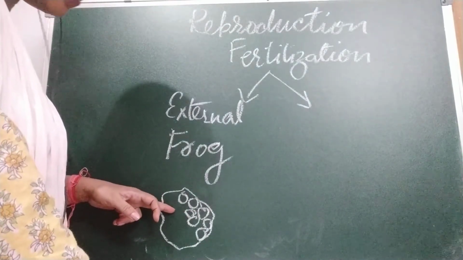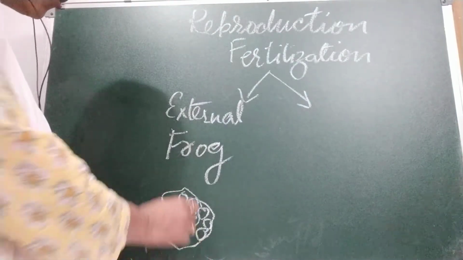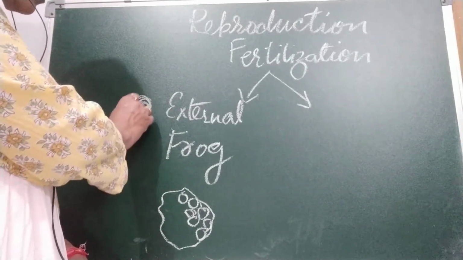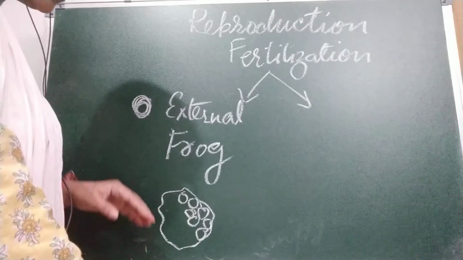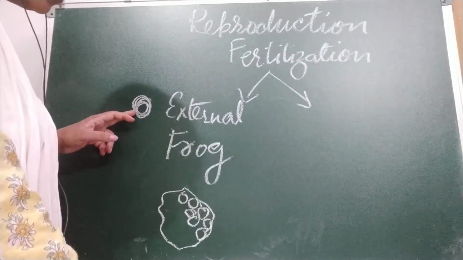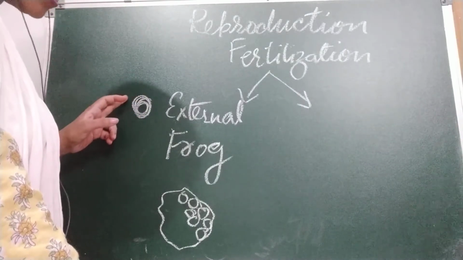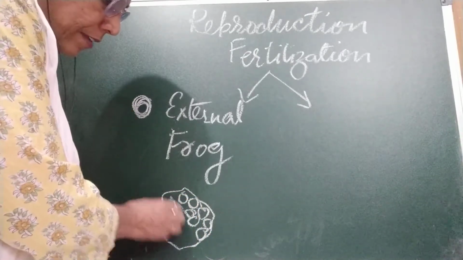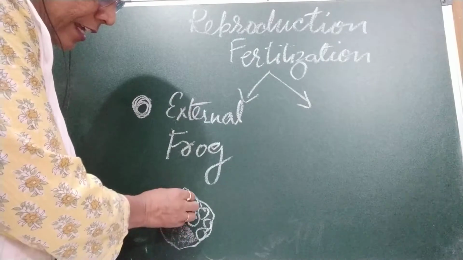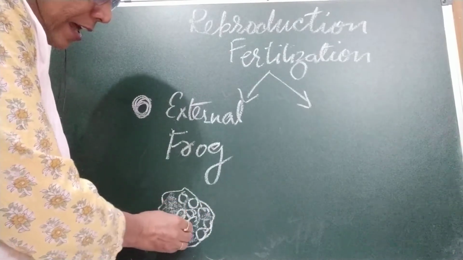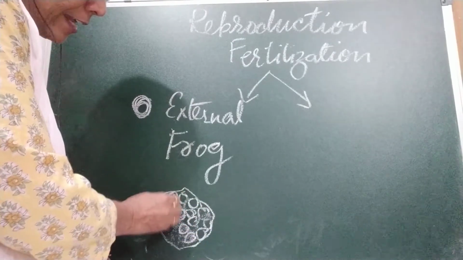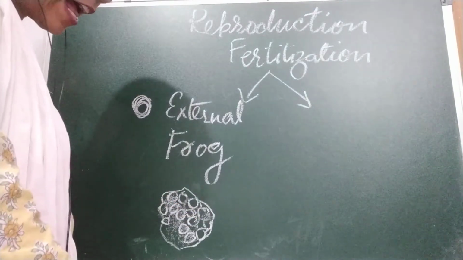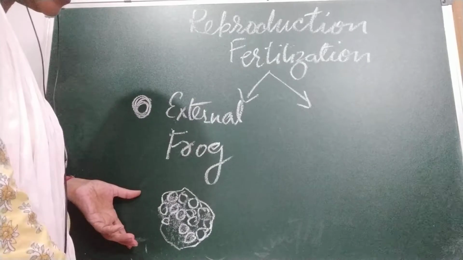The eggs are very delicate and do not have a shell. There is no covering on them. A layer of jelly-like substance holds them together. Like here, this jelly-like substance is there, and these eggs are embedded in it, which holds them together and provides protection to these eggs.